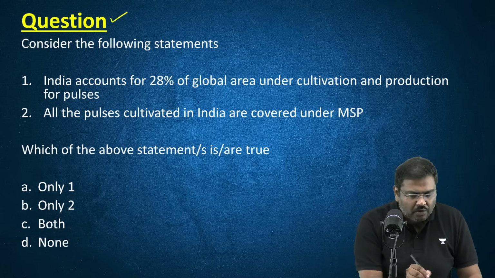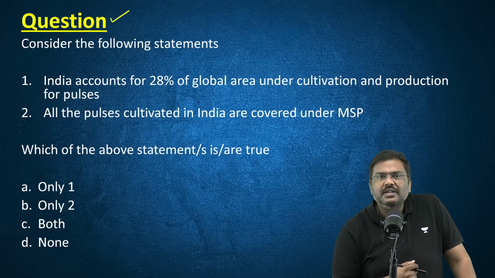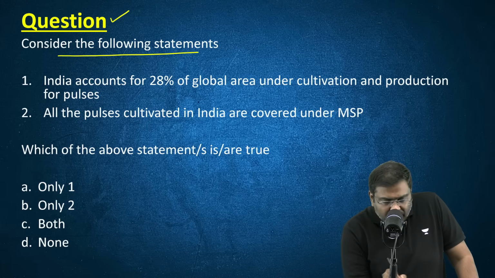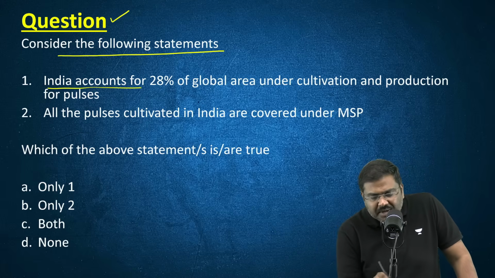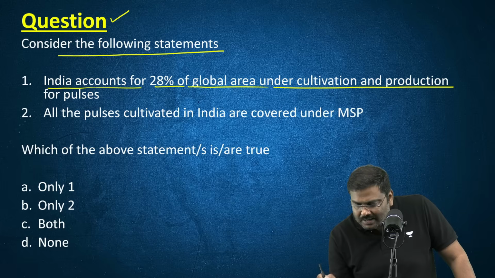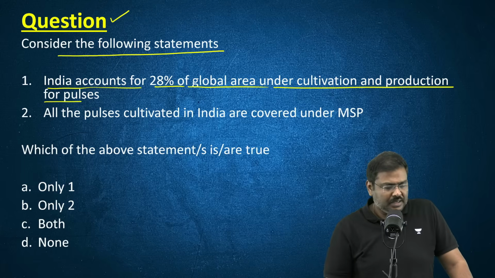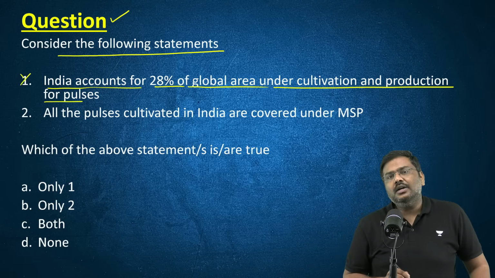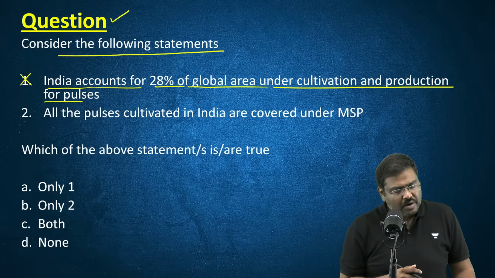Now let me go forward. Let's solve the MCQ associated with the discussion that we have done so far. Consider the following statements. India accounts for 28% of global area under cultivation and production for pulses. The statement is incorrect. Why? 38% of the area, 28% of the production.